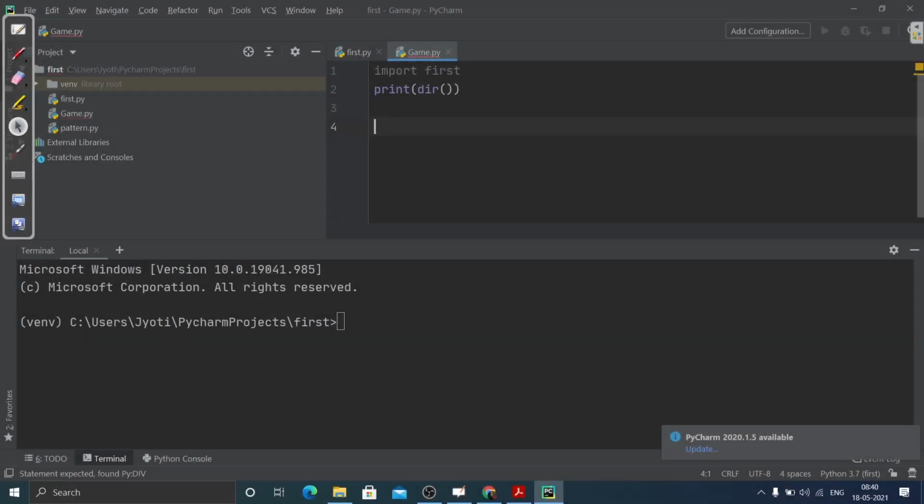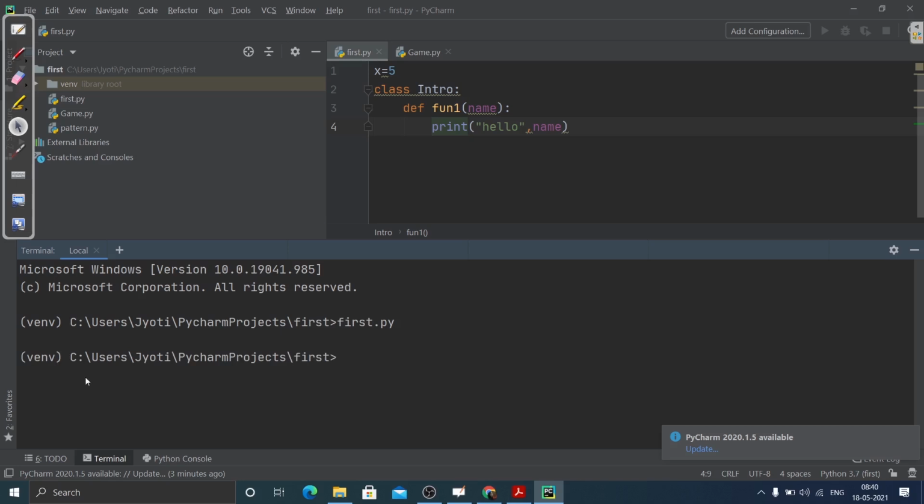Now let me show you how you can use this dir function. I'm inside this game.py file, inside this script, and I have this module. Let me show you what is happening if I run it. Nothing is getting executed. So this is a module, we know that, and this game.py will work like a script.